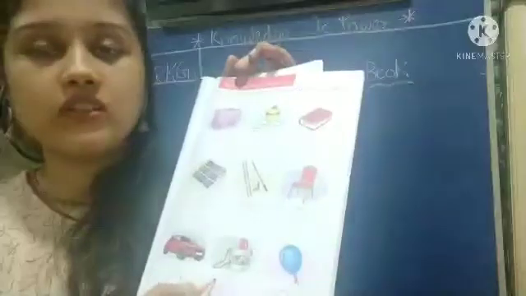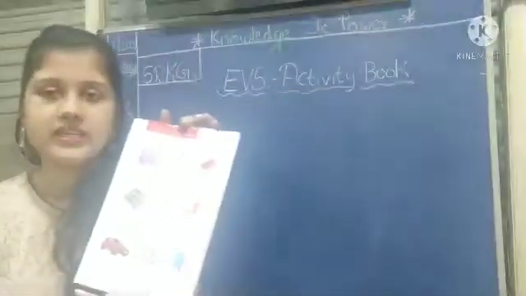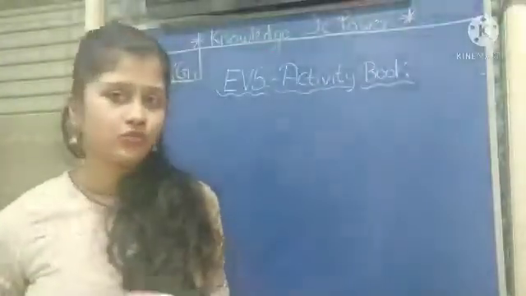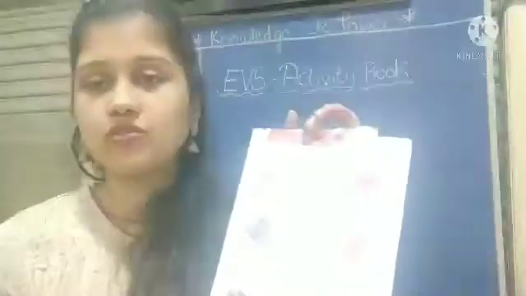Now which picture is this? Water bottle. Yes, we take a water bottle to school. We take water in a water bottle. So we have to color this circle too. Okay. Now what is this picture? Balloon. We don't take a balloon to school, because we play with it. So we don't take it. So you don't have to do anything.